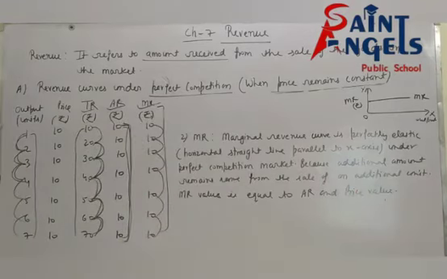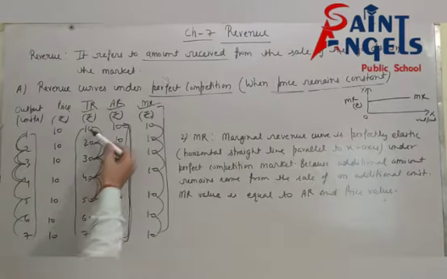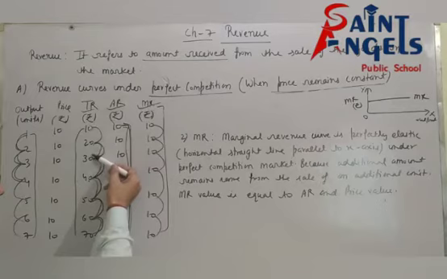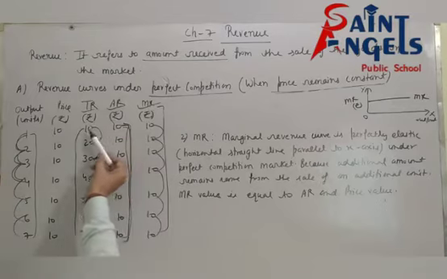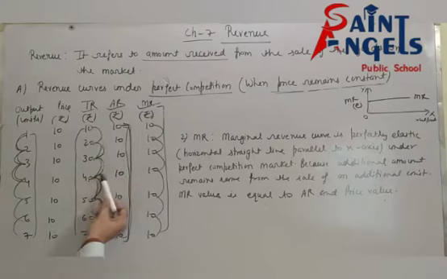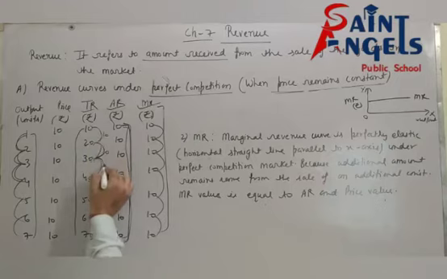So I hope all of you have understood. See this. Now see, TR is increasing here at a constant rate. See, change is same: 10, 10, 10, 10, 10, 10.